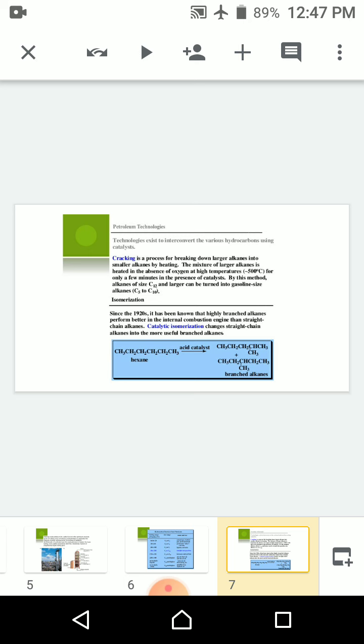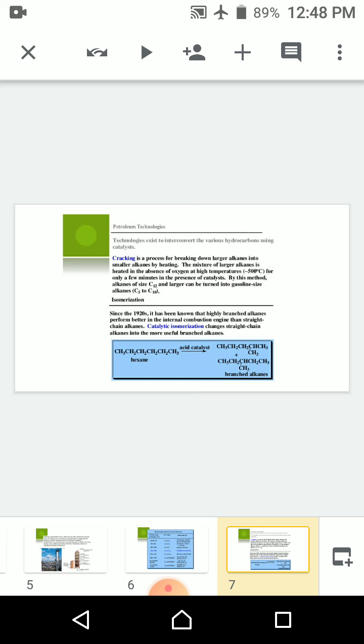Now, there are petroleum techniques which exist to interconvert the various hydrocarbons using a catalyst. An important process is called cracking. Cracking is a process for breaking down larger alkenes into smaller alkenes by heating.